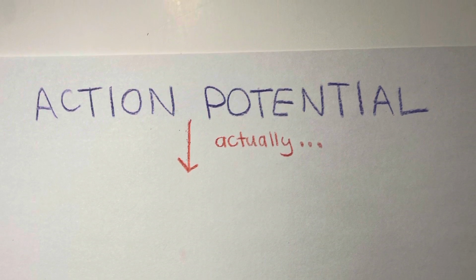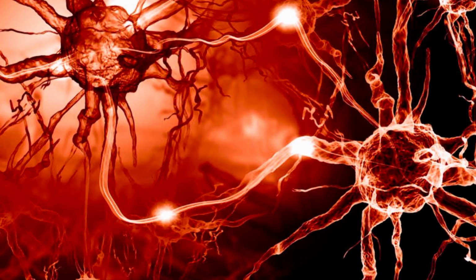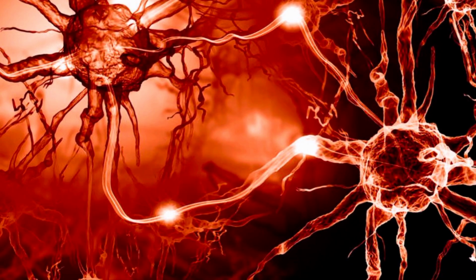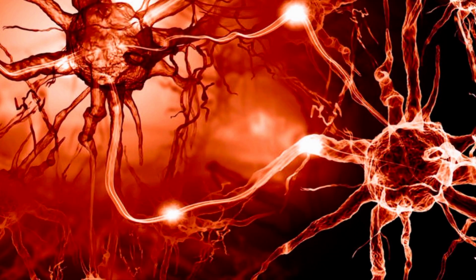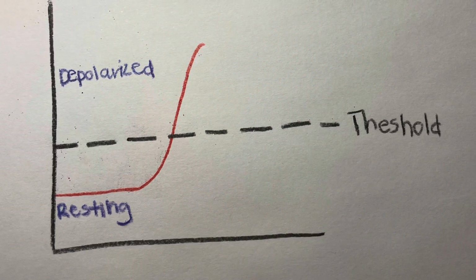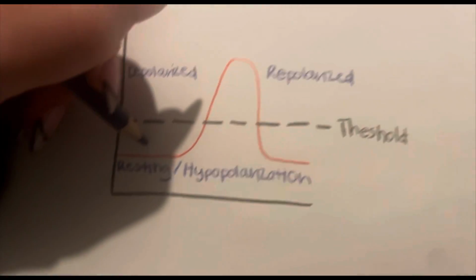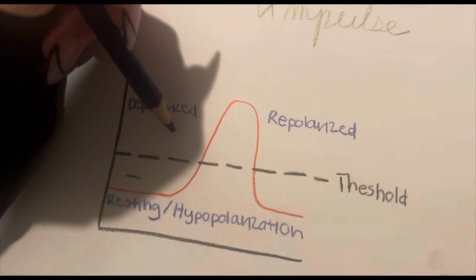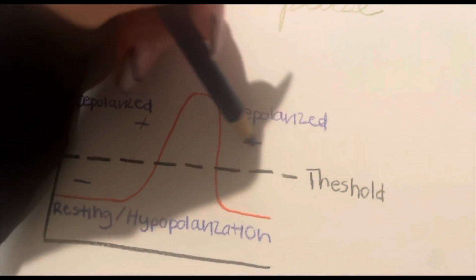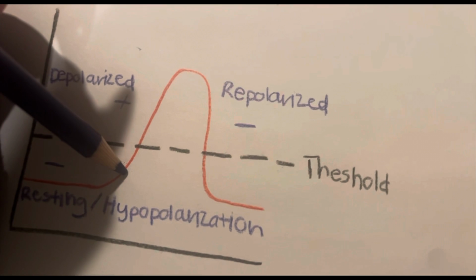The action potential, which is actually a nerve impulse. Nerve impulses are the way that neurons or nerve cells communicate with each other. The 3 stages of nerve impulses are resting, depolarization, and repolarization. The resting phase is negative, and as the depolarization phase takes place, it becomes more positive, and then the repolarization phase takes it back down to negative, so it returns to the resting spot.